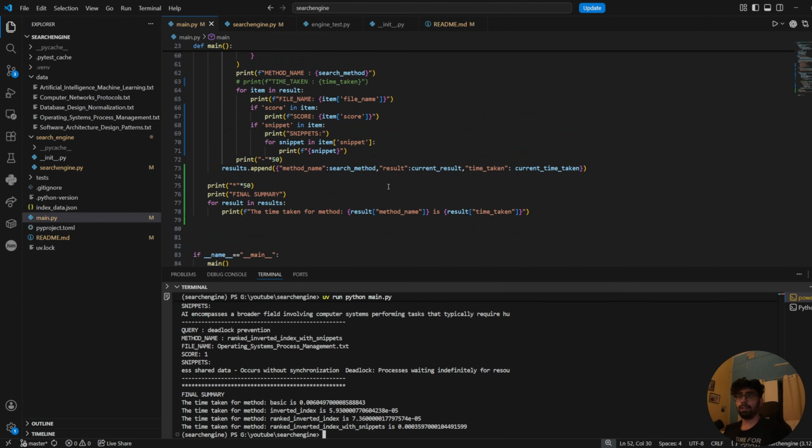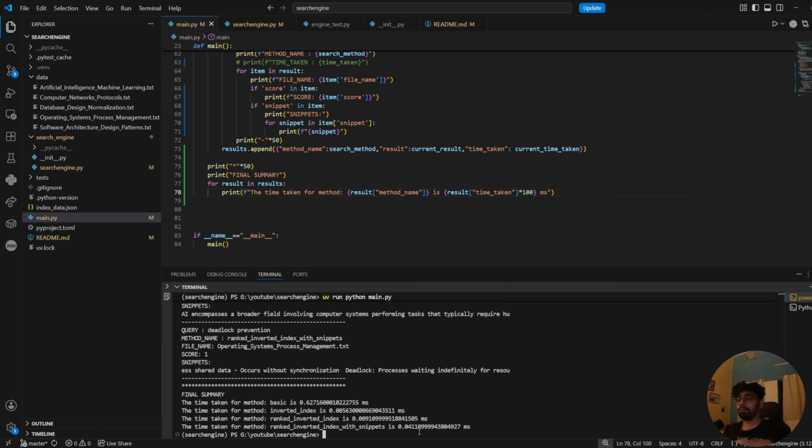All right. So here we have a comparison of how much time it is taking, and it is in seconds. So I can convert it into milliseconds so that it looks a little better. Let me also write ms here. So the time taken for a basic search is 0.6 milliseconds. Inverted search, it is 0.0056. For a ranked intent search, it is 0.09 milliseconds. This is a bit higher than the previous one because we need to do the ranking calculation over there.